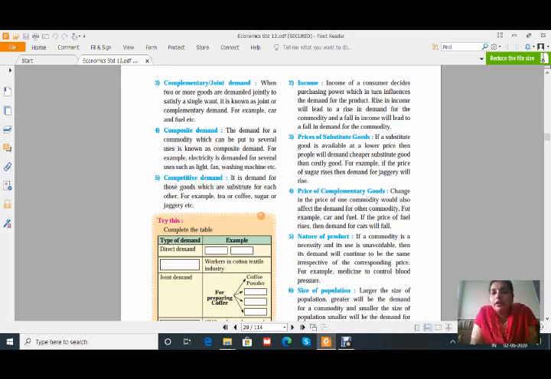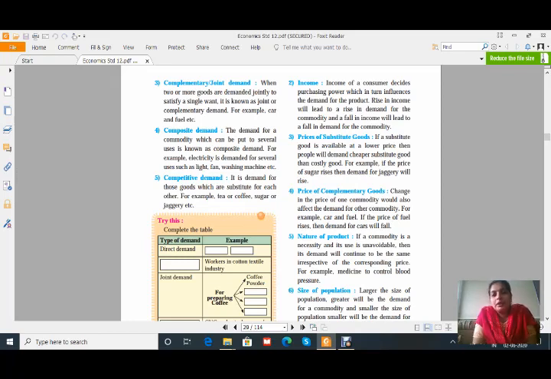Rise in income will lead to a rise in demand for the commodity, and fall in income will lead to fall in demand for the commodity. That means if the income is increasing, अगर income बढ़ता है तो purchasing power भी बढ़ेगा, so that the consumer can buy the products. But if the income decreases, purchasing power will also decrease, and that will decrease the demand for the commodity.